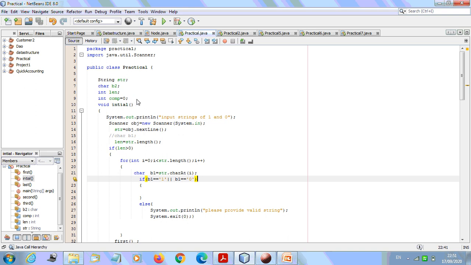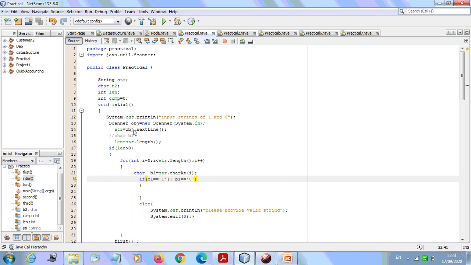Okay, so let us start from initial itself. I have written this method for taking care of the input string. The valid input string will be handled in this method itself. First of all we'll give the user a message, that is, input strings of 1 and 0, and whatever input is given by the user we have handled here by using the Scanner class itself.